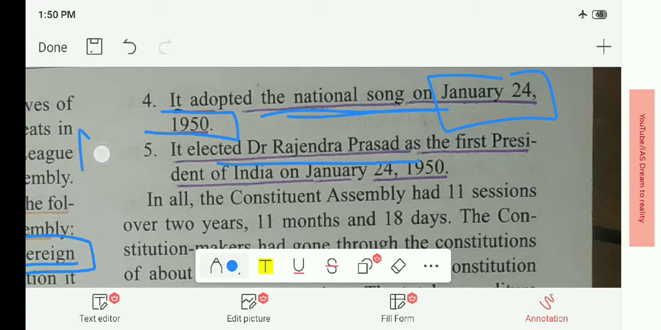Okay, so what is the chronological order? The first one is the adoption of the national flag on July 22, 1947. The second, it ratified India's Commonwealth membership in 1949. The third, it adopted the national anthem, the national song, and elected Dr. Rajendra Prasad as the first President of India on January 24, 1950. This is a very simple trick, and you should remember these points by heart.